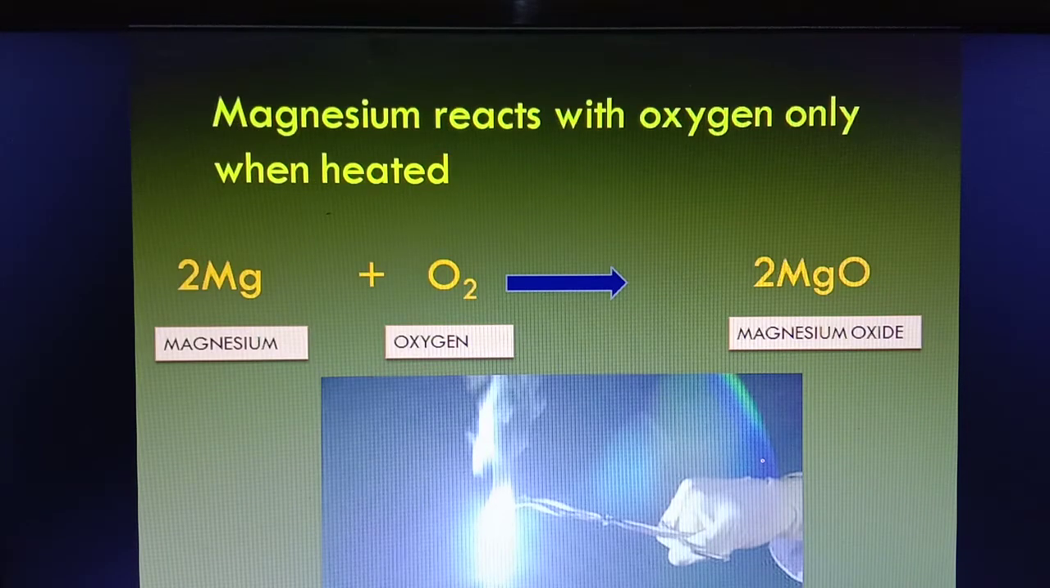Magnesium reacts with oxygen when it is heated. Magnesium can easily burn. We can easily burn it using a burner or a candle. It burns in presence of oxygen with a dazzling white flame. You can see in the picture, the color of the flame is very bright and white colored. Magnesium reacts with oxygen to form magnesium oxide, MgO. Magnesium oxide is an ash or powder-like substance which is left after burning magnesium.